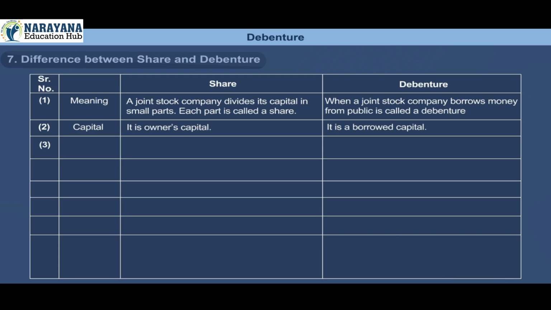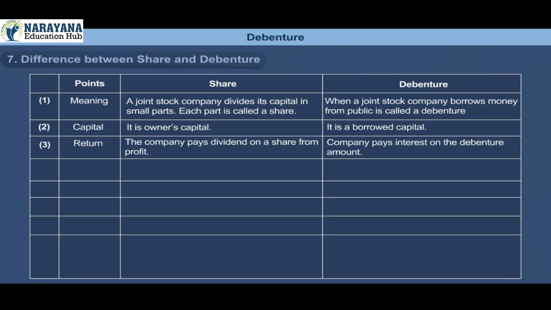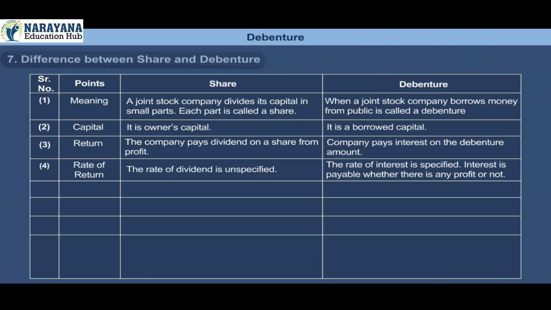Serial number 3. Points. Return. Share. The company pays dividend on a share from profit. Debenture. Company pays interest on the debenture amount. Serial number 4. Points. Rate of return. Share. The rate of dividend is unspecified. Debenture. The rate of interest is specified. Interest is payable whether there is any profit or not. Serial number 5. Points. Ownership. Share. Shareholders are owners of a company. Debenture. Debenture holders are creditors of a company.